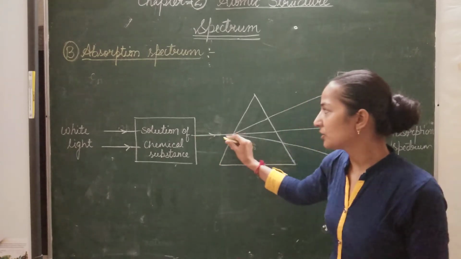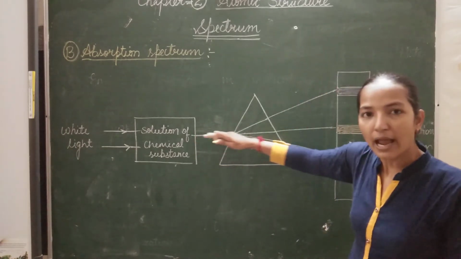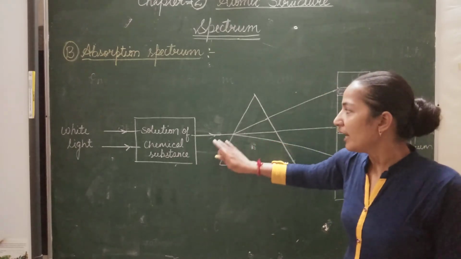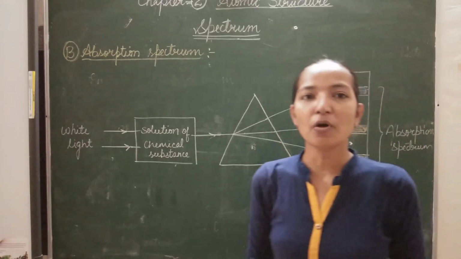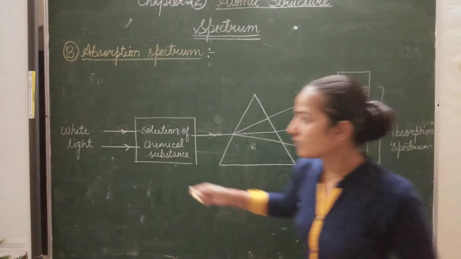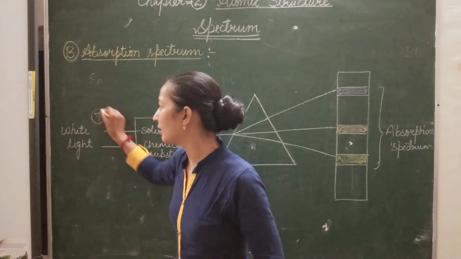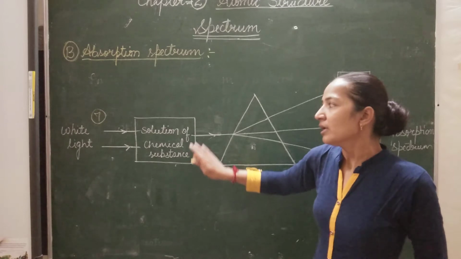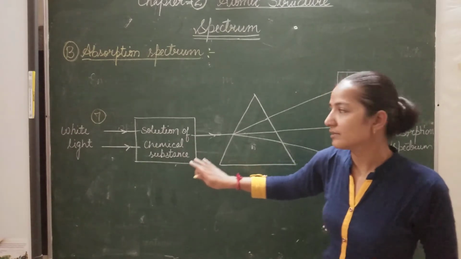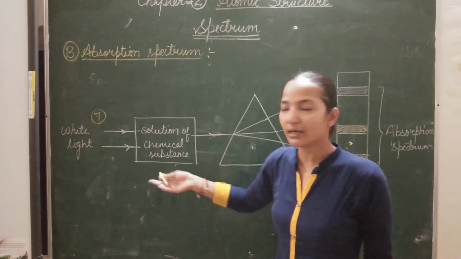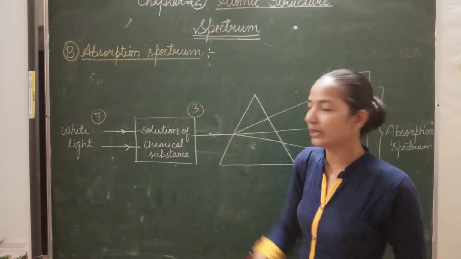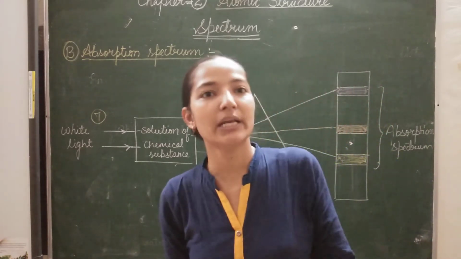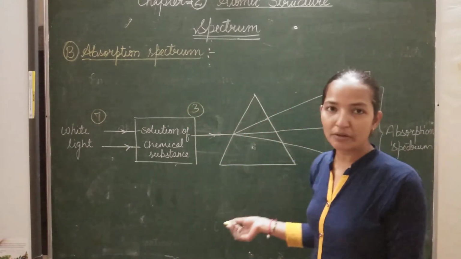The light emerging from the solution of the chemical substance is lacking some of the component colors. Since white light consists of 7 component colors, it may be possible that among these 7, the chemical substance has absorbed 2-3 component colors, like red or green, any component color of a suitable wavelength.